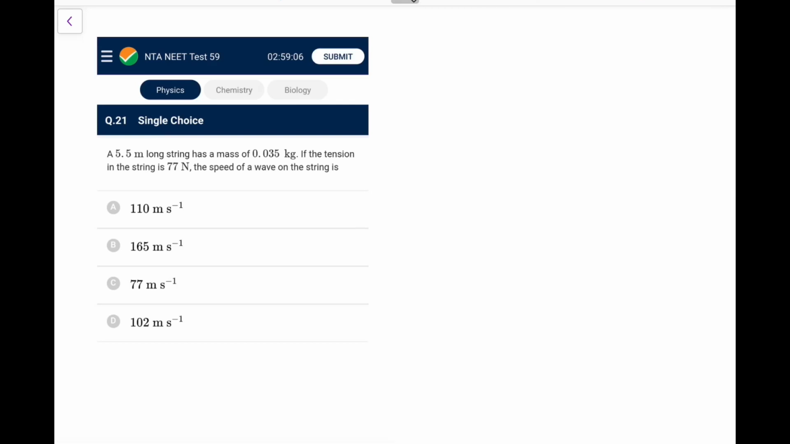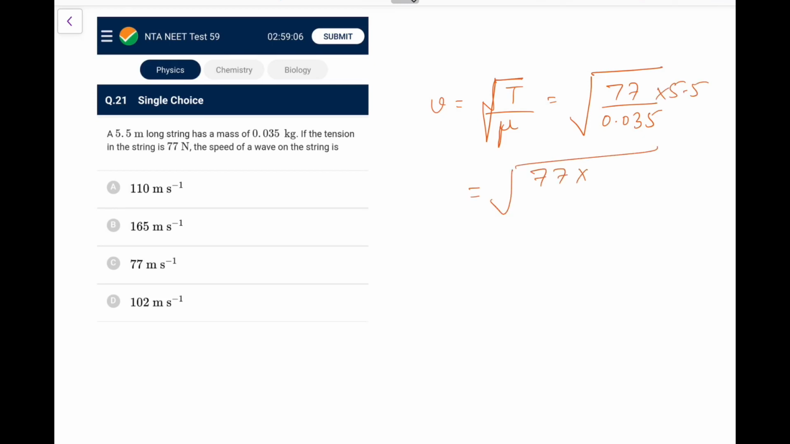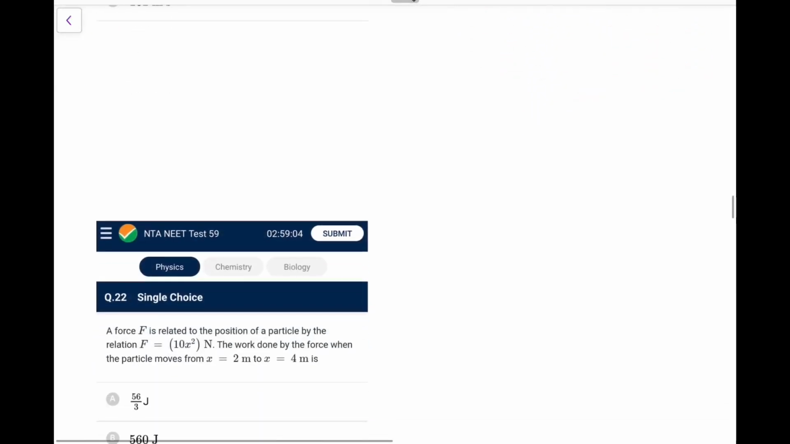A 5.5 meter long string has a mass of this. If the tension is this, the speed of wave. Same question gets repeated. It's concept basically, V is root T by mu, and what is T? T is 77. Mu is what? 0.035 divided by 5.5. So what we have now, 77 into, let's say, 55 upon 0.35. So it is 11, this is 0.07, so this will be 11, this would be 0.01. So 11 into 10 will be outside. That is 110 meter per second. Go for option A.